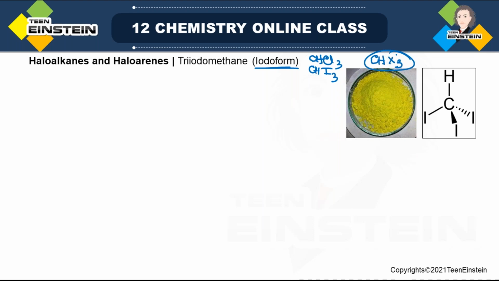Now CHCl3, which we discussed today, is a colorless liquid, right? But iodoform is a yellow solid. This is also expected because when you move from chlorine to iodine, 3 chlorine atoms are replaced by 3 iodine atoms, and iodine has more atomic mass. So this molecule has more molar mass compared to CHCl3, and with increase in mass, there is obviously a change in physical state from liquid to solid.